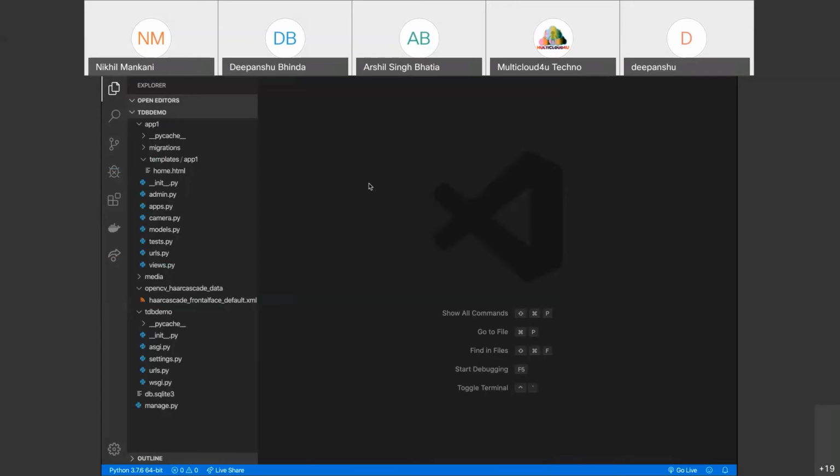Now why Docker? Why have I introduced this apart from OpenCV, machine learning and detection? Because Docker helps with the underlying OS.